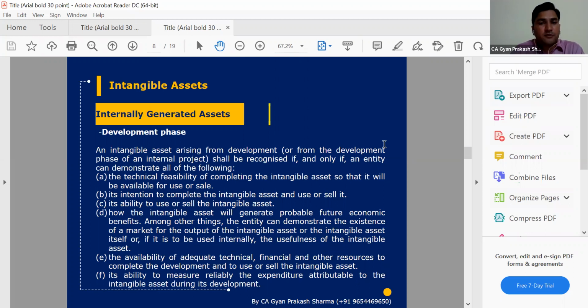So if these types of activities have been done in the development phase, which is the actual phase of creating intangible assets,